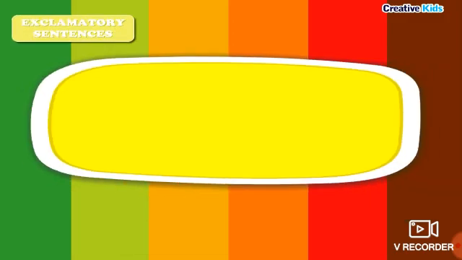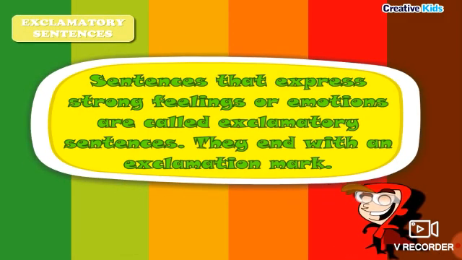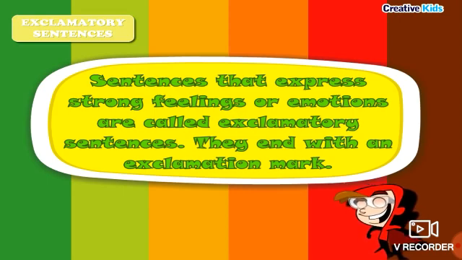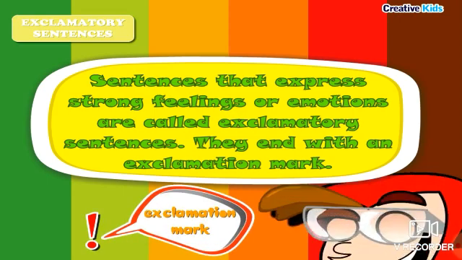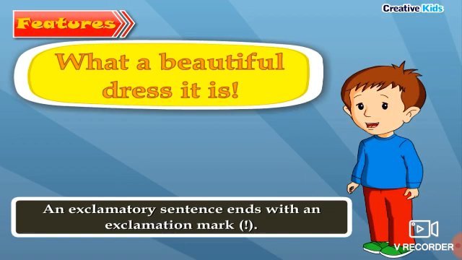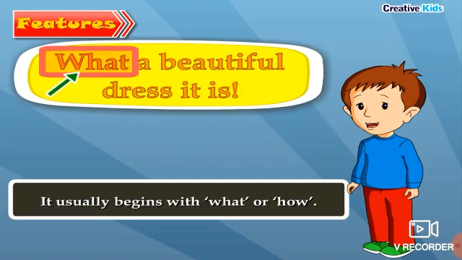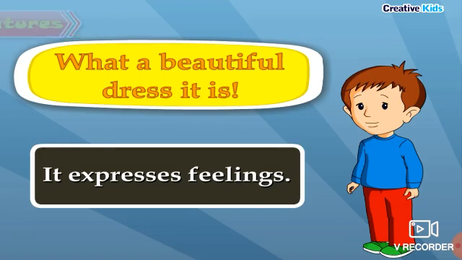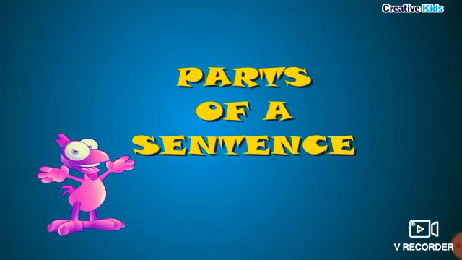Exclamatory sentences. Sentences that express strong feelings or emotions are called exclamatory sentences. They end with an exclamation mark. Examples: what a beautiful dress it is. Features: an exclamatory sentence ends with an exclamation mark. It usually begins with what or how. It expresses feelings.